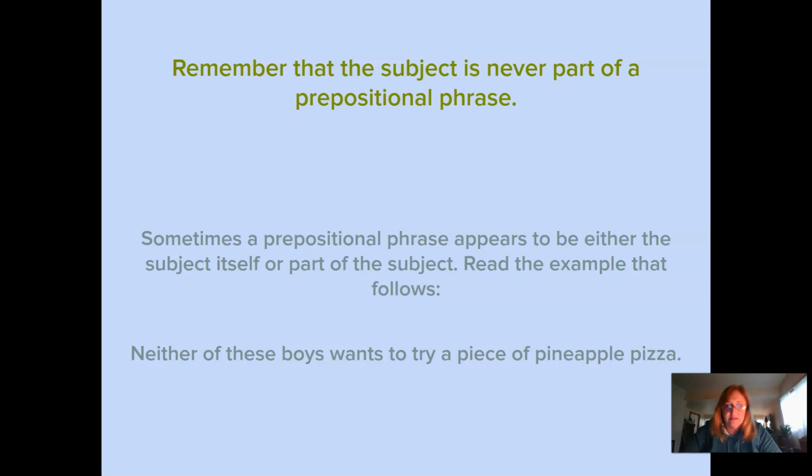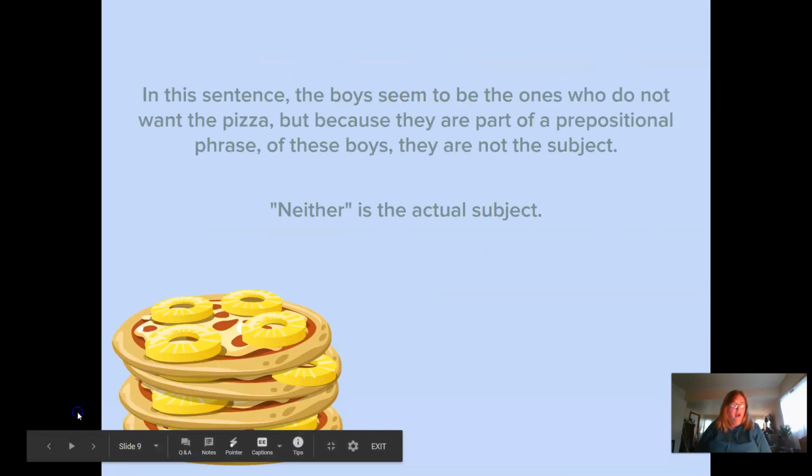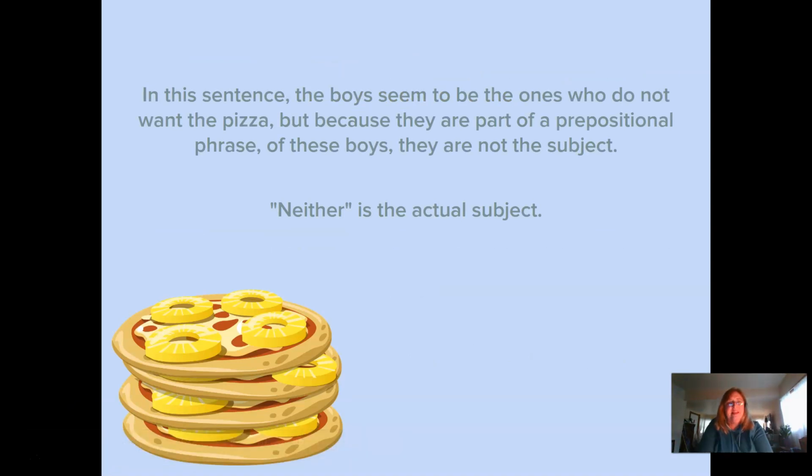Well, my verb is wants, so I have to find out who wants to do something. And I look in front of it and it says boys. Well, that would make perfect sense. The noun boys want something. However, when I go further back at the beginning, it says of these boys. That's a prepositional phrase. So in order to find the subject, I have to take that out. And so in this case, the word neither is the actual subject of the sentence. Neither of the boys wanted to try the pizza.